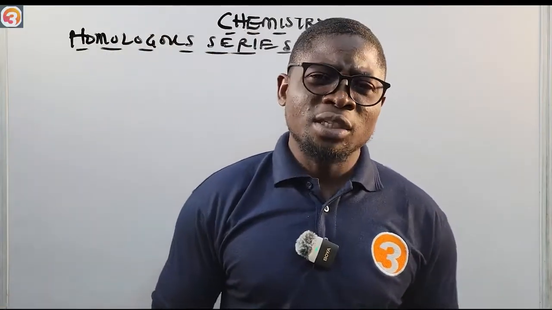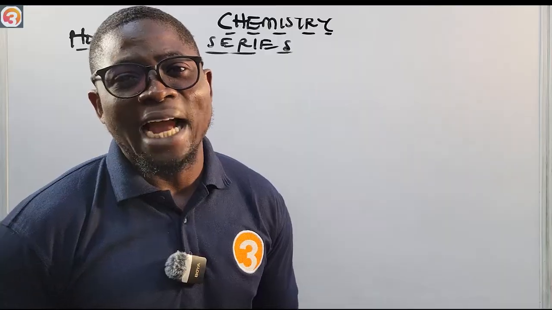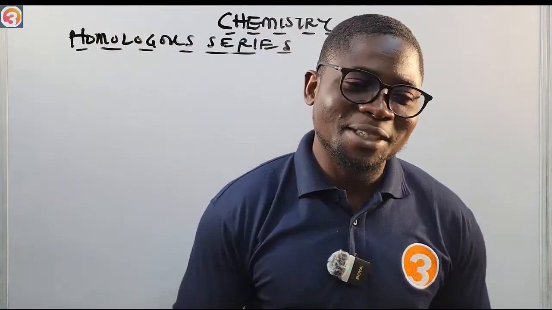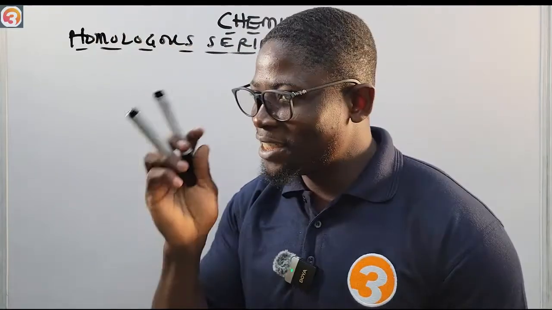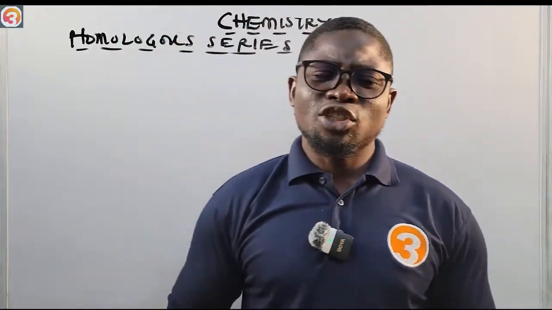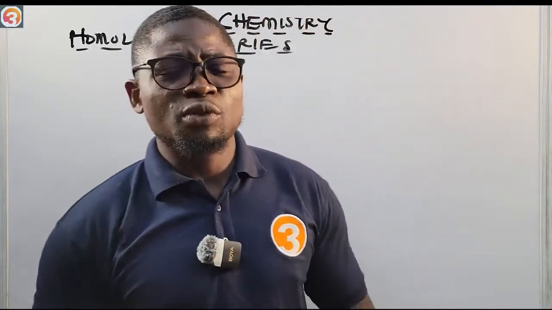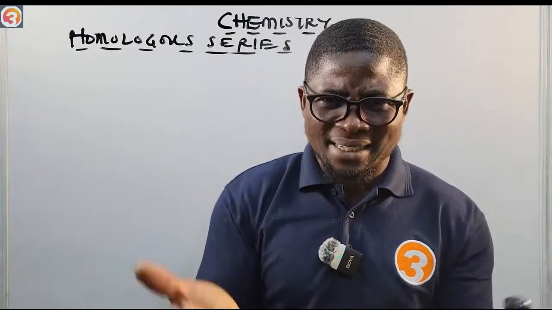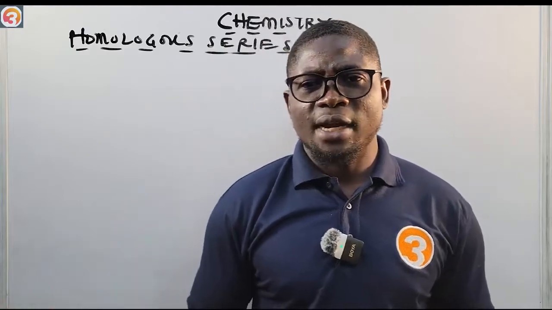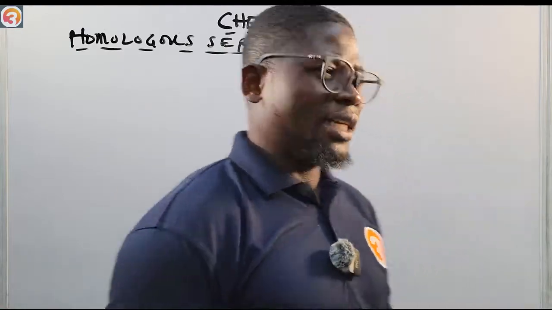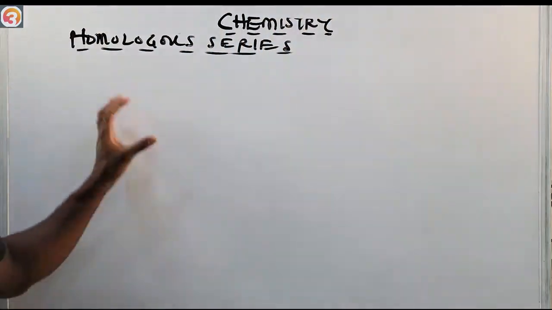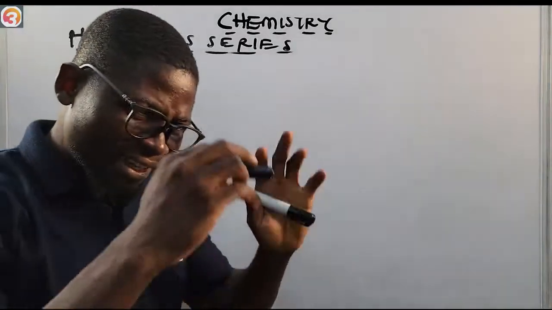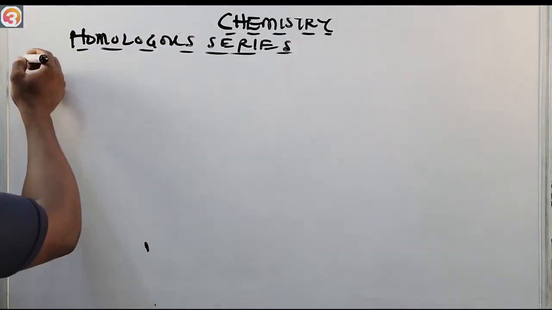And of course, just like the way you look like your dad or you look like your mom. Let's say, this begins that with mama. This begins that with papa. So there's something that makes us know the members, to identify the members of a particular organic compound. So we're going to look at all of them today in this homologous series. So we say homologous series is a family. It's a family of organic compounds. Let me put it down.